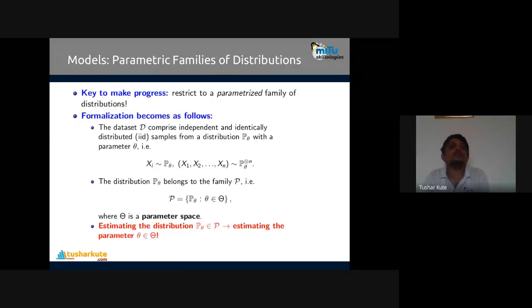Fine. Now the models used as part of the distribution are parametric families. Parametric means with fixed parameters we are going to find this result. So the key to make progress is to stick to the parametric family of distributions, and the formalization becomes as follows.